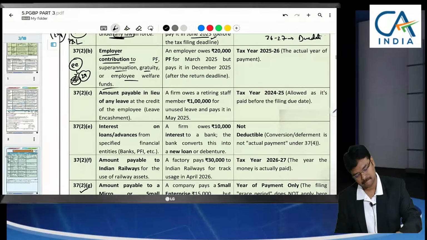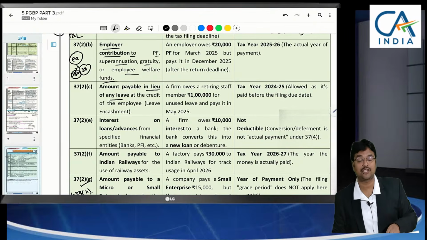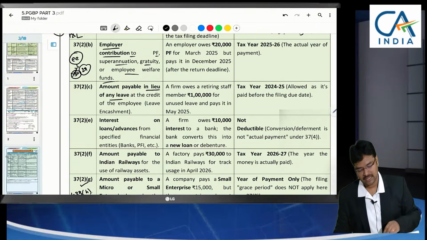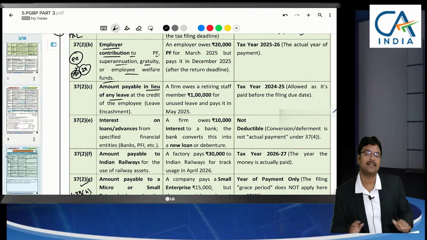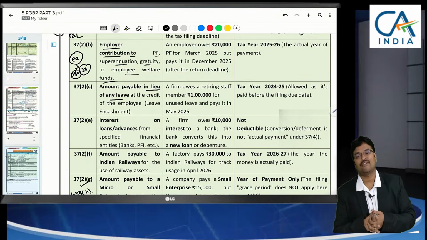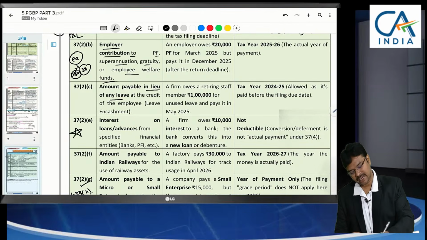Next, leave salary also, this limit is applicable, this section 37 is applicable. Leave salary payable to employee that is outstanding before the due date of filing return of income will be disallowed. And this is very important practically.